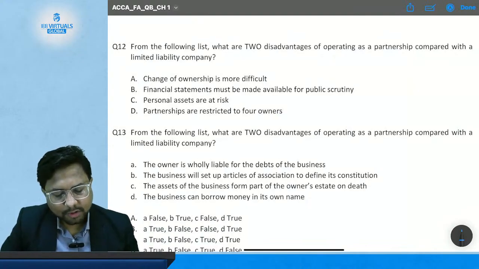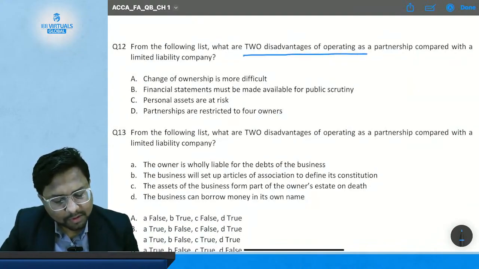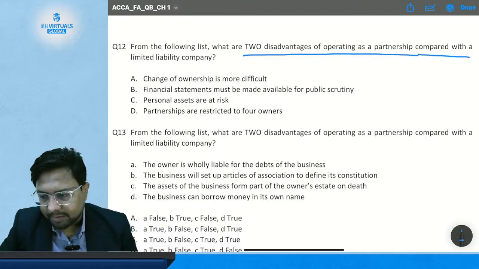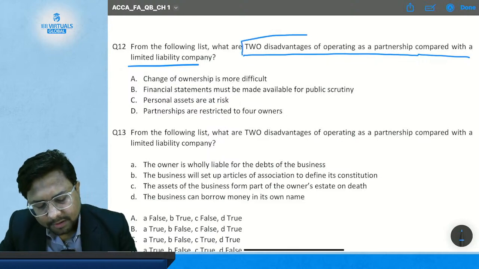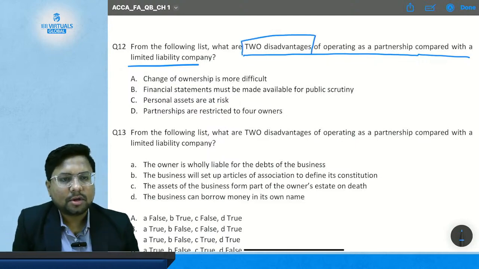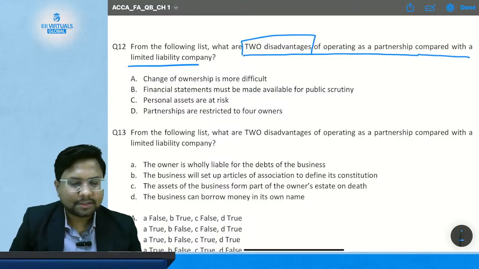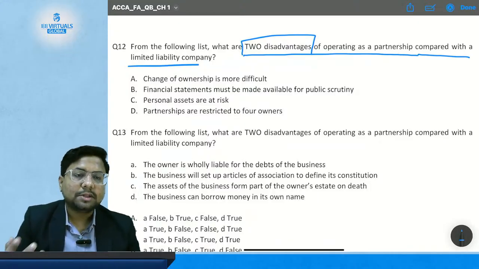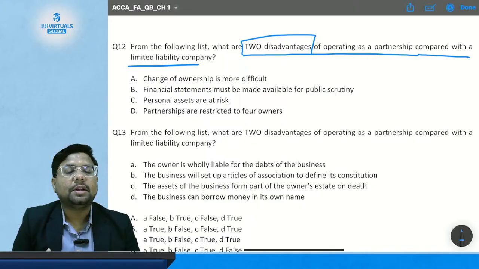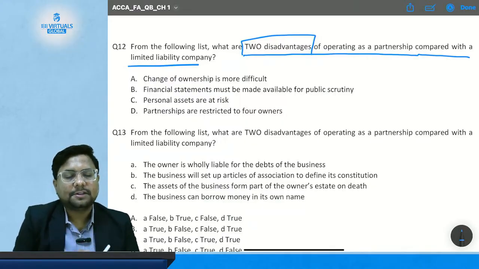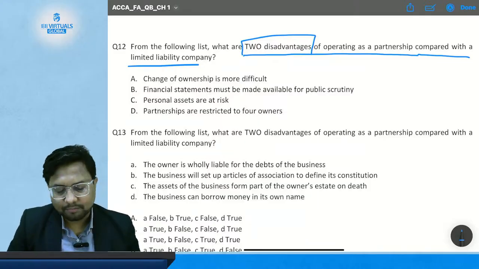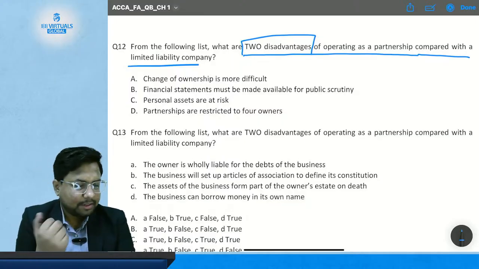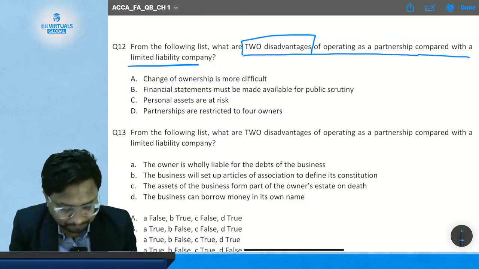From the following list, what are the two disadvantages of operating as a partnership compared with a limited liability company? So you have to tell about the two disadvantages of being in a partnership as compared to the company. We have already discussed this kind of question previously. This is a trend that ACCA asks again and again, where you need to discuss advantages and disadvantages of being in a partnership as compared to a limited liability company. Okay. So now start checking the options.